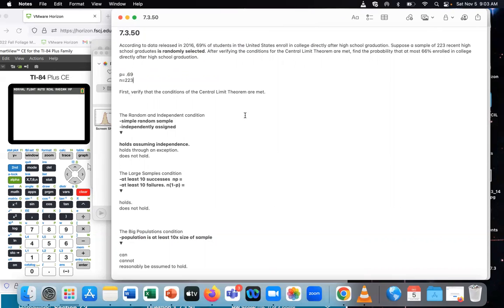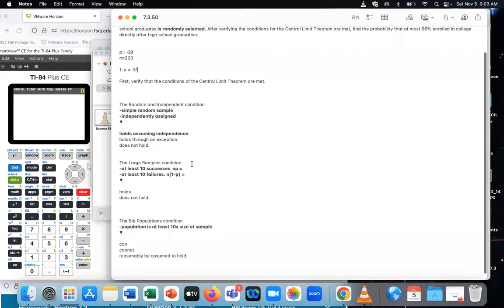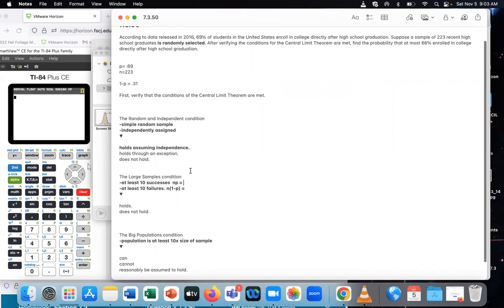It was 223. We also need to know our 1 minus p, which would be 0.31. So you're taking 100 minus 69, which is 31%, because these two numbers always need to add up to 100%, and that's that independence as well. So at least 10 successes.